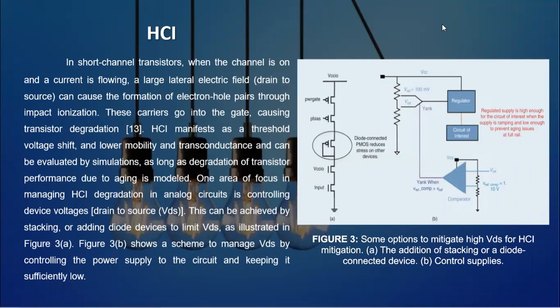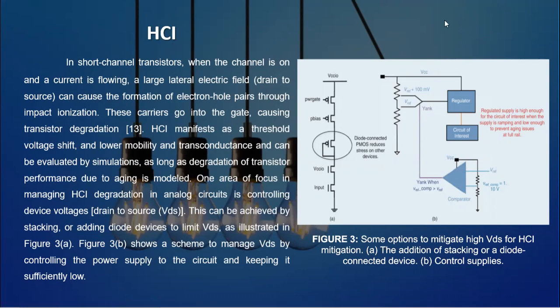HCI. In short channel transistors, when the channel is on and the current is flowing, a large lateral electric field can cause the formation of electron-hole pairs through impact ionization. These carriers go into the gate, causing transistor degradation. HCI manifests as a threshold voltage shift and lower mobility and transconductance, and can be evaluated by simulations as long as degradation of transistor performance due to aging is included in modeling.